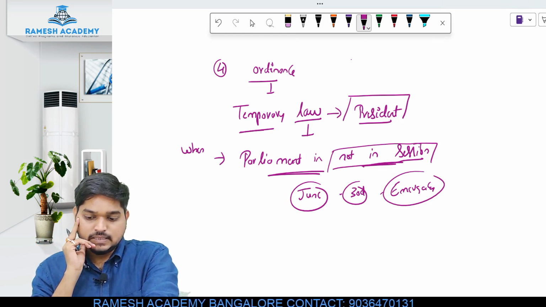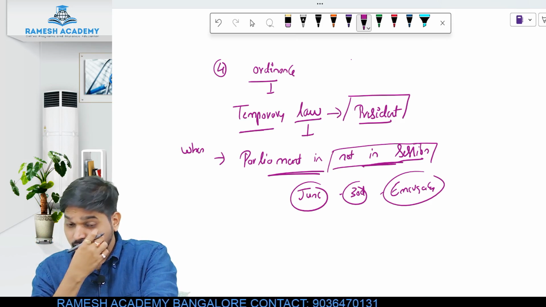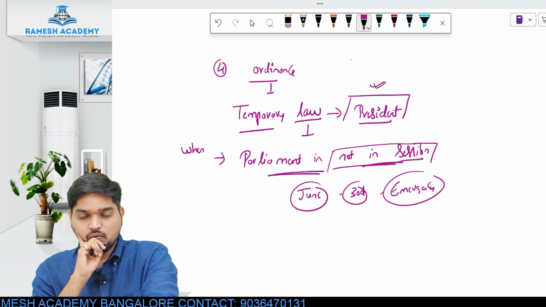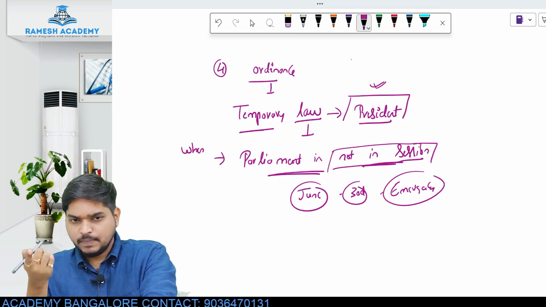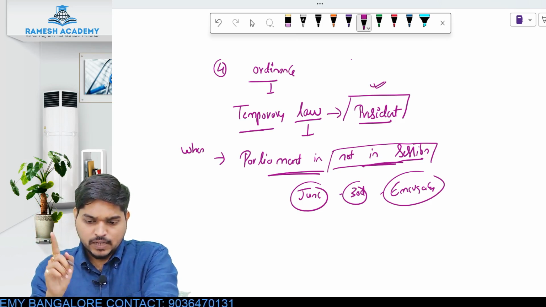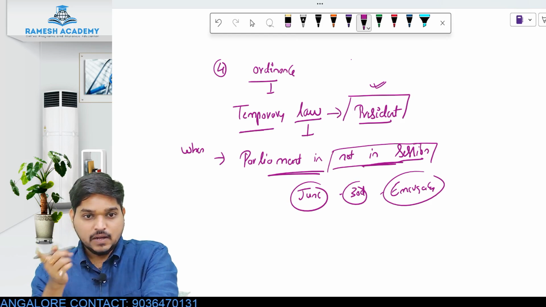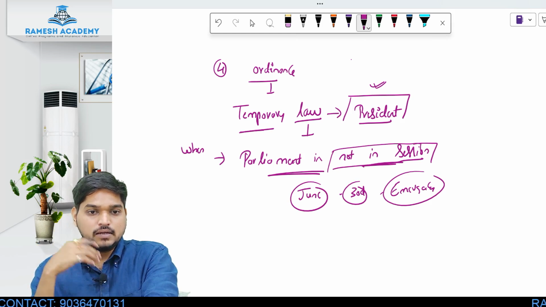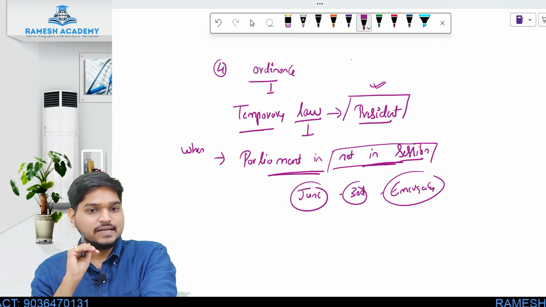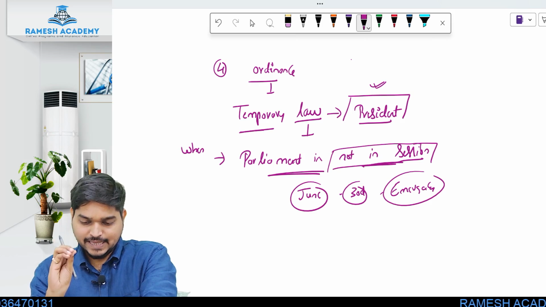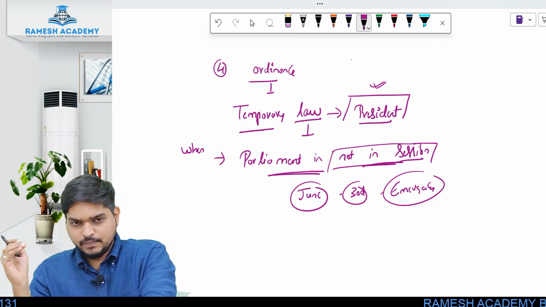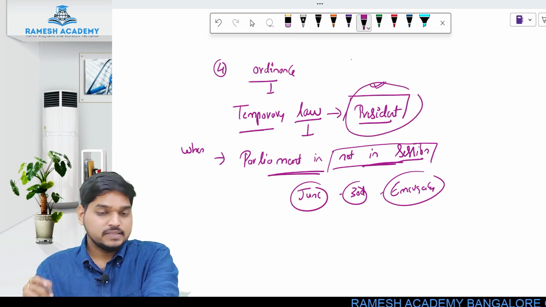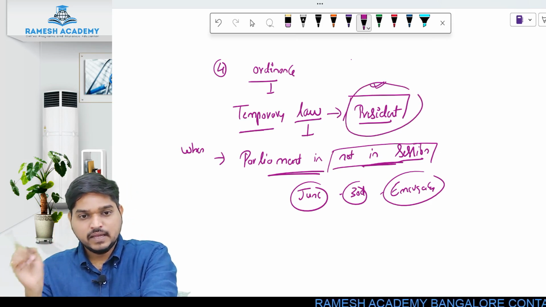So what happens in that case is, the constitution has given the power to whom? To the president. Now what is the normal procedure? First you go to the parliament, Lok Sabha, Rajya Sabha approval, and then you go to the president. But now since the parliament is not in session, and there is an urgent need of the law, they have given an exception: instead of going to the parliament, you can directly, who can give the approval? The president will give the approval, and that will become the act.